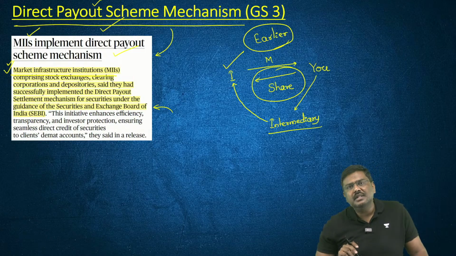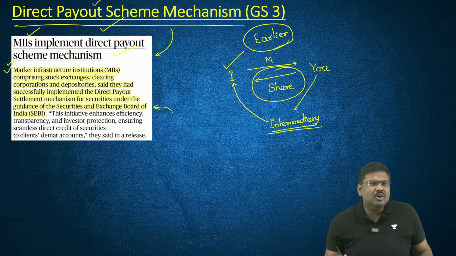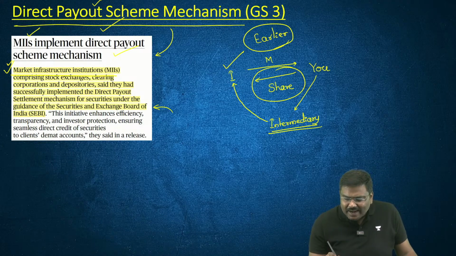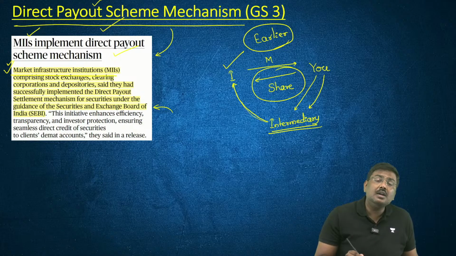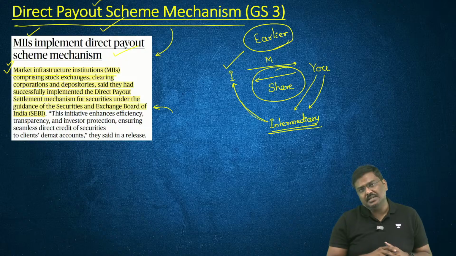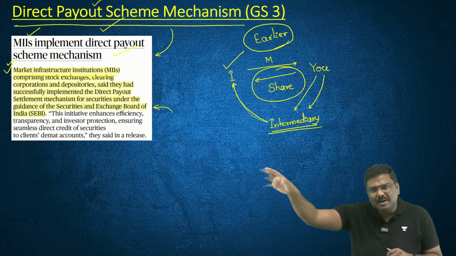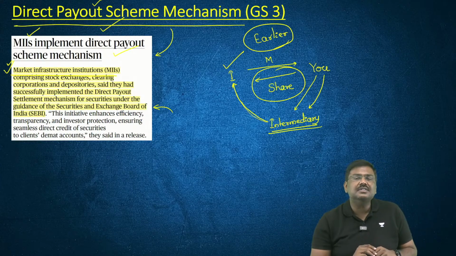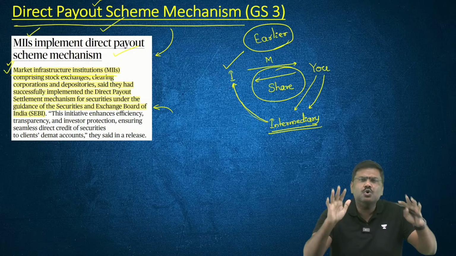What do you mean by this? This intermediary, let's say a stockbroker, will also have their own securities. Now, what is the guarantee that the securities which are supposed to be transferred to me are directly transferred? What if they use it for their own purposes? They will transfer with a delay. They will use it for some other purposes. They will use it to short sell, or conduct certain short transactions or intraday transactions in the market, etc. There is a huge scope.